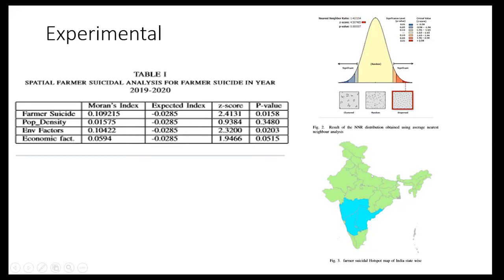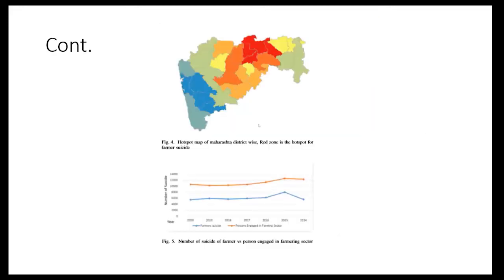After the hotspot detection, applying all the techniques, we found that Maharashtra, Tamil Nadu, and Andhra Pradesh have the highest number of farmer suicides. For further analysis, I have used Maharashtra to see in which regions more farmers committed suicide. The red region shows the maximum number of farmer suicides, the orange region is less than the red zone, and the minimum is the blue zone.